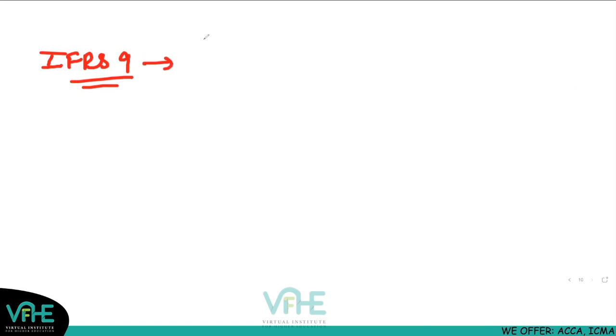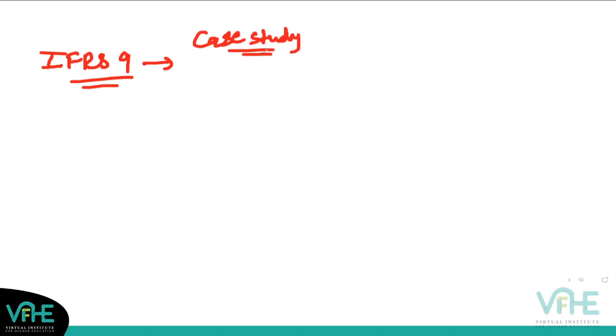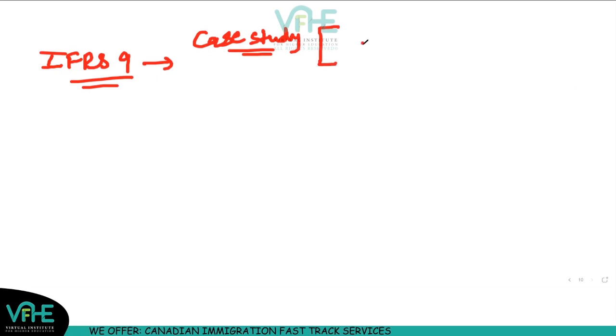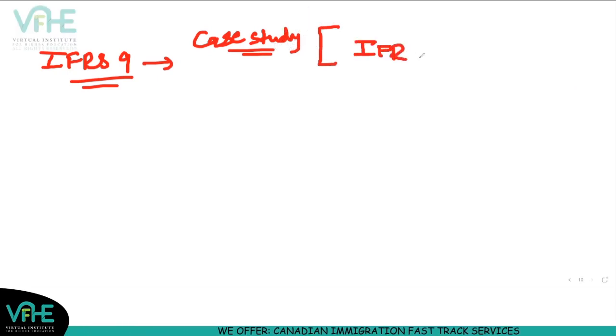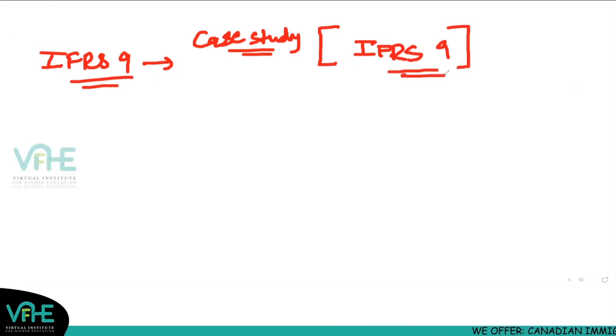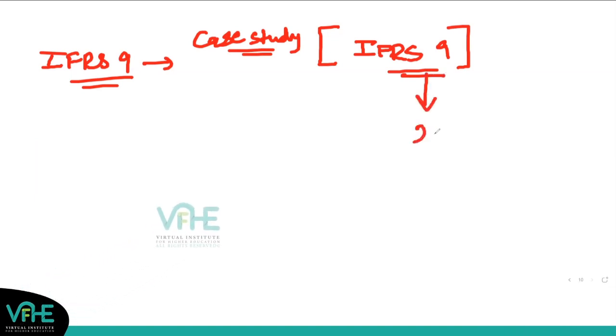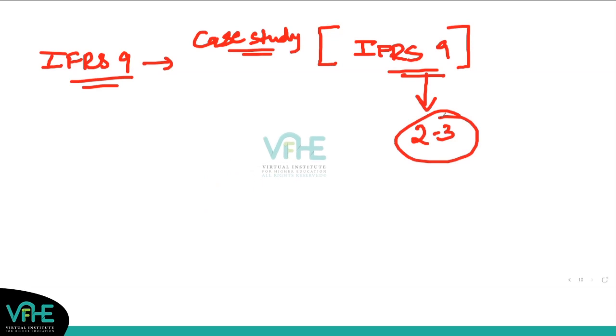SBR is such a subject, if the case study is, let's say, very tough, I'm not able to understand what to do here, what is the accounting treatment here, it is really tough, and I am totally blank. But at least I know this question relates to IFRS 9. I can write something general about IFRS 9, which will fetch me at least 2 to 3 marks. But if you don't know anything about IFRS 9, since you didn't cover 100% syllabus, then you will lose the general 2 3 marks, which could have helped you pass the exam. People fail at 49, 48. So these 2 3 marks are very important.